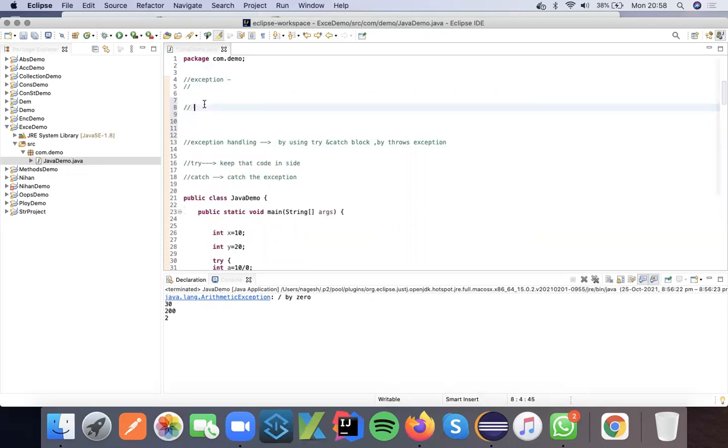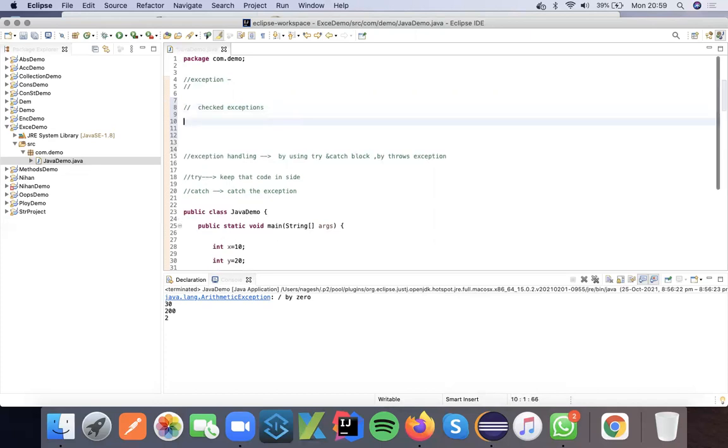Basically, we have two different types of exceptions: checked exceptions and unchecked exceptions. So we will try to understand what checked exceptions are and what unchecked exceptions are. First, we'll start with checked exceptions.